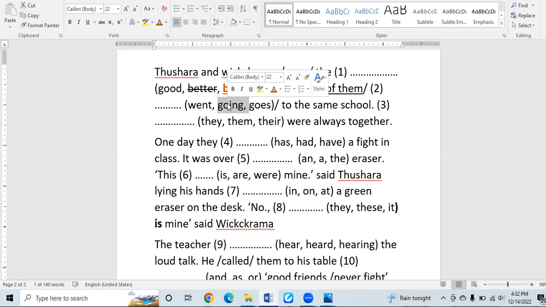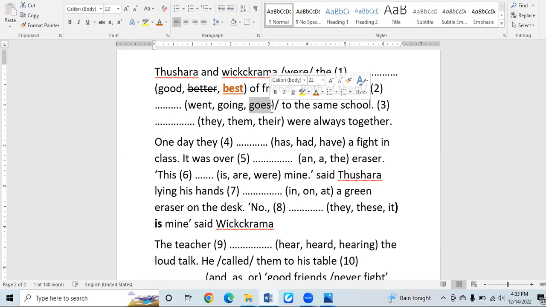This is a noun, we can use this in the subject form or else in the object form. But if "is", "am", "was", or "were" is available in front of the blank, we can definitely use this gerund form as a verb.